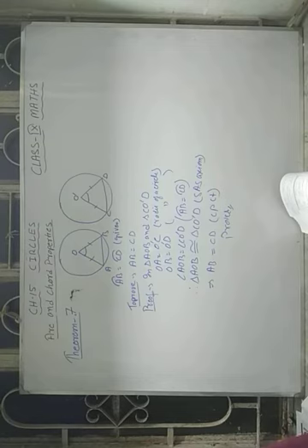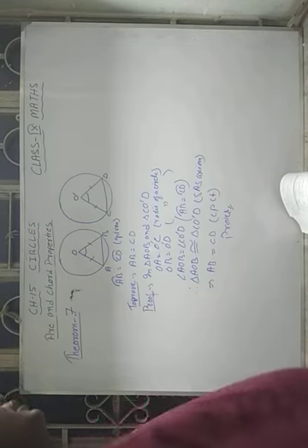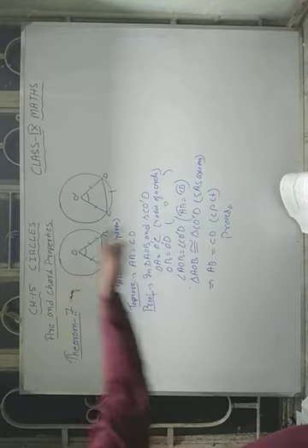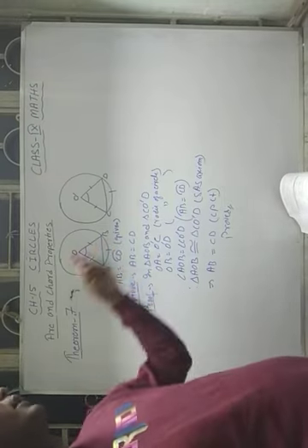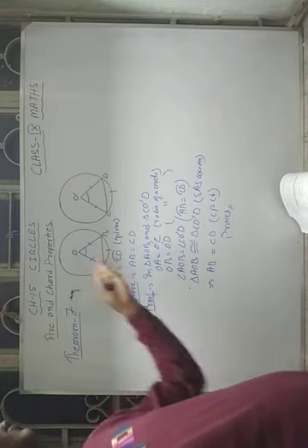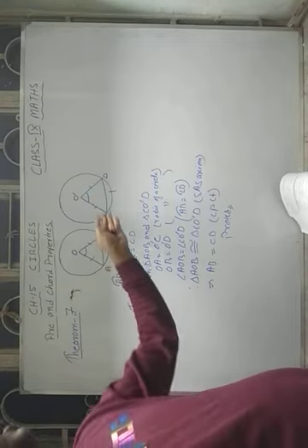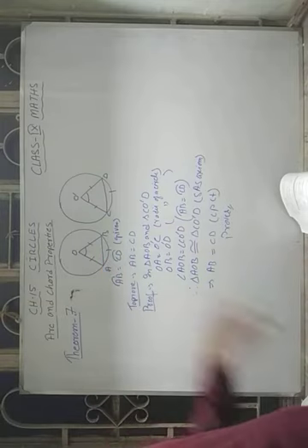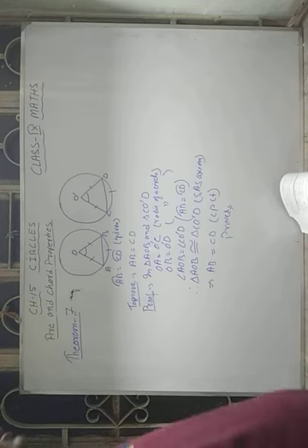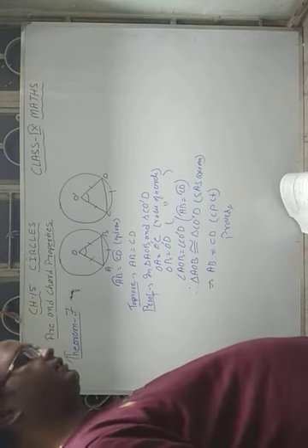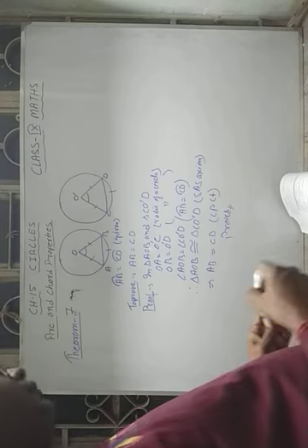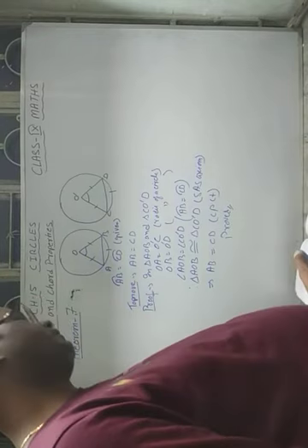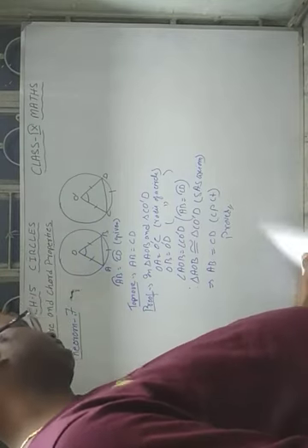Theorem number 7 is the converse of theorem number 6. Here the arcs are given equal. If the arcs are equal, they subtend equal angles at the center, and the radii are equal. So by side angle side congruency, the triangles are congruent. So by CPCT, chord AB equals chord CD. The same thing we can prove for the same circle also, and also for congruent circles. Okay students, hope you have understood both these theorems before doing exercise number 15.2.